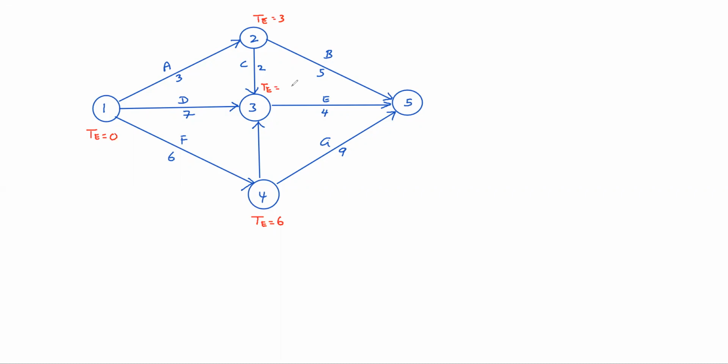డేస్ ఇవ్వలేదండి. Okay. Let us take H activity, 4 days. 3 plus 2, 5; 7; 6 plus 4, 10. So what is the maximum? 10. So that is the earliest event occurring time. For event 5, the earliest event occurring time is 3 plus 5, 8; 10 plus 4, 14; 6 plus 9, 15. So maximum is 15. This we already know. So here note.